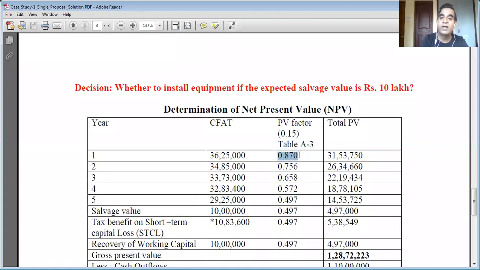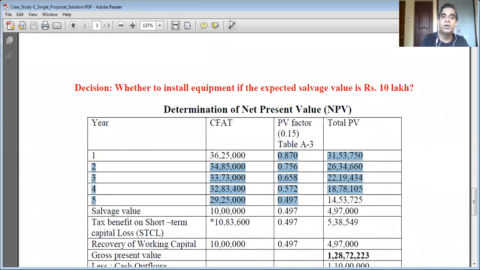These present value factors we have to find from table A3. We'll note down all the present value factors for 15% interest, which is mentioned in the problem. The discount rate is 15% for year 1, 2, 3, 4, and 5.